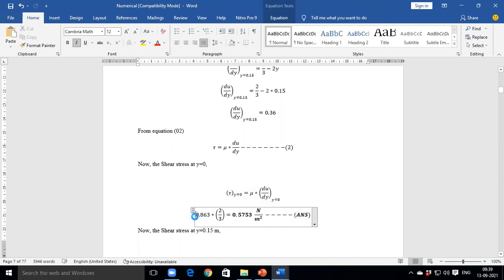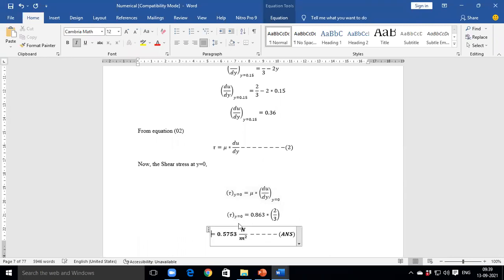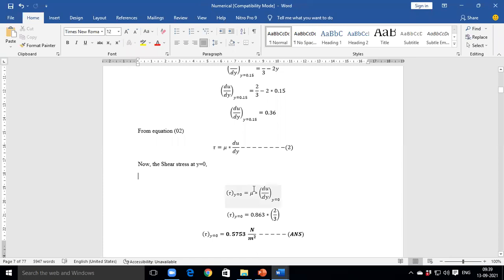And we know the value of du by dy at y is equal to 0. What is the value of du by dy at y is equal to 0?